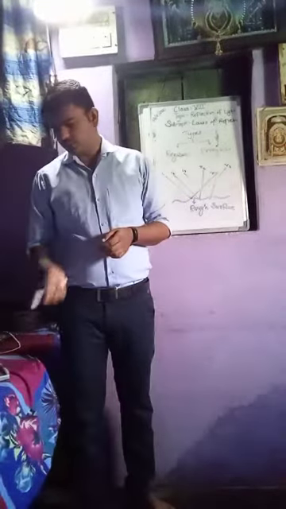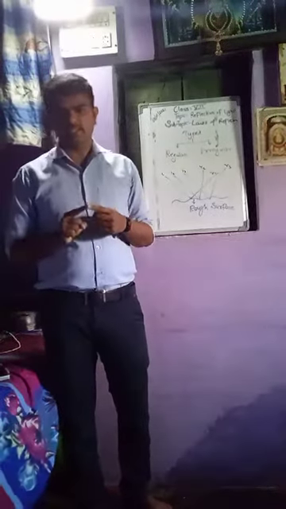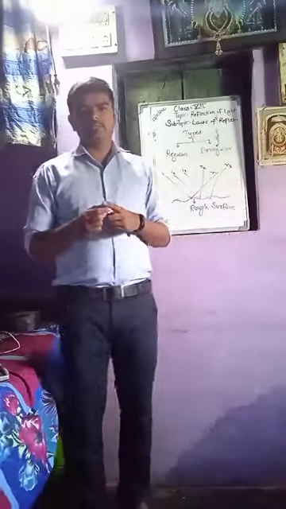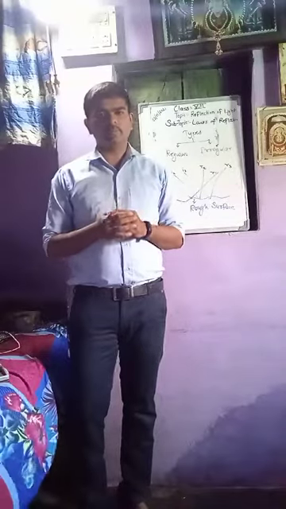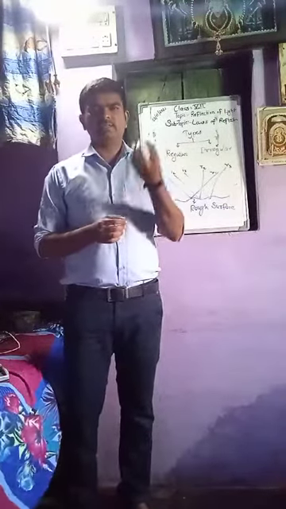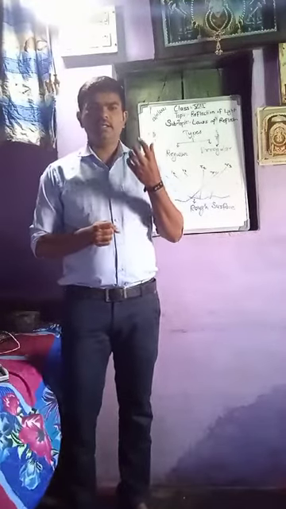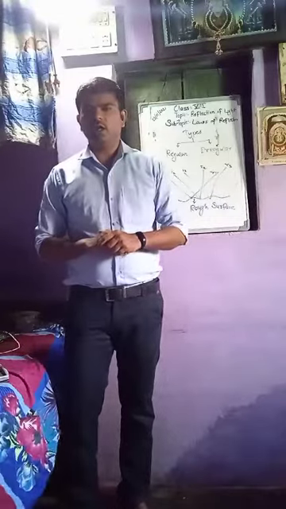So students, what we have studied today is what light is. Light is nothing but energy. Then reflection of light: reflection means when light falls on an object, it gets reflected, and after the reflection of light enters our eyes, we can see the object.